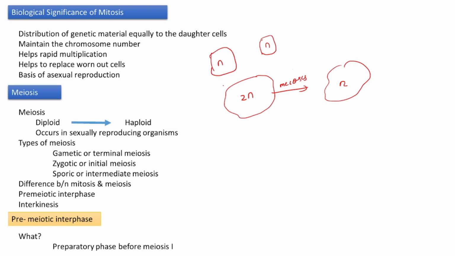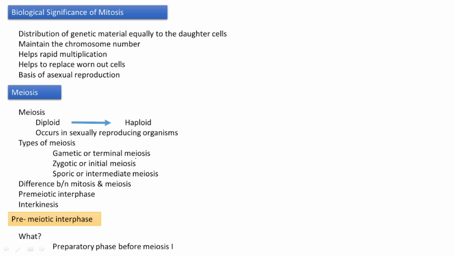That is zygotic or initial meiosis, and it exists in a few algae, some protozoa and some fungi.